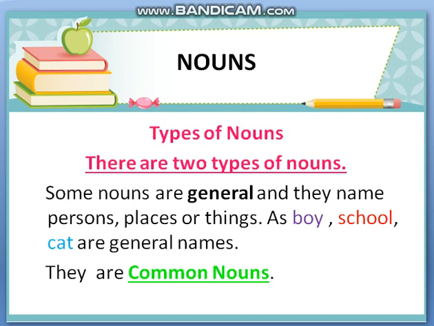If the teacher calls out, boy, listen to me, then in a boys class everybody will get attentive because all of them are boys. So it's a common name for every boy. Similarly, school is a common name because there are so many schools and every place where we go to study and learn is a school. So school is a common noun. Similarly, cat is a common noun because every animal which has 4 legs, a long tail and says meow is a cat. All these are called common nouns because they do not name a particular person, a particular place or a particular thing. They are common.